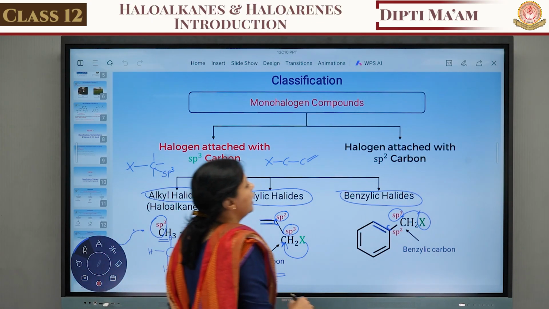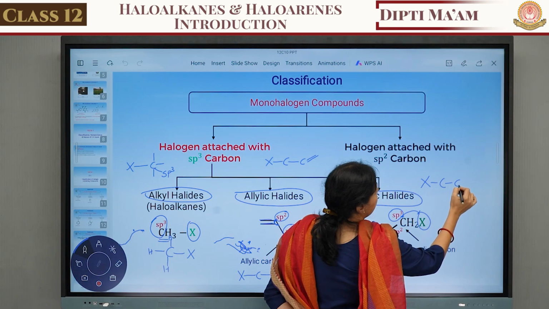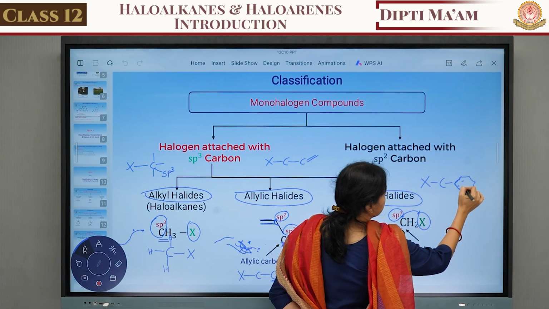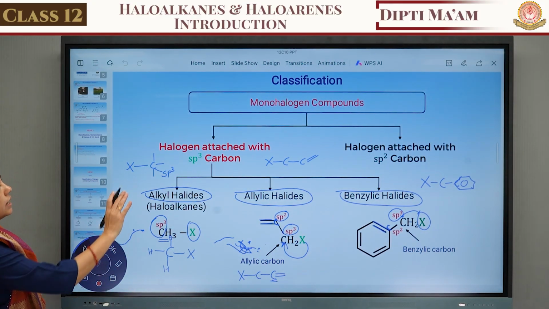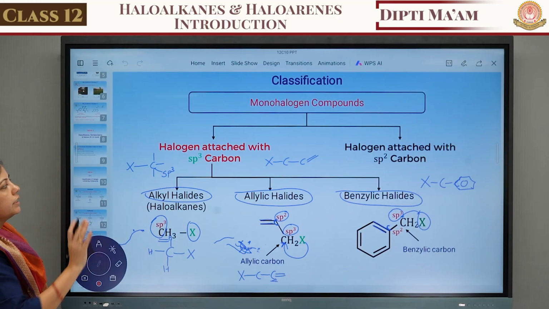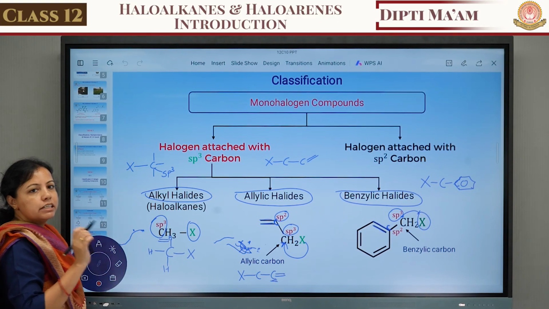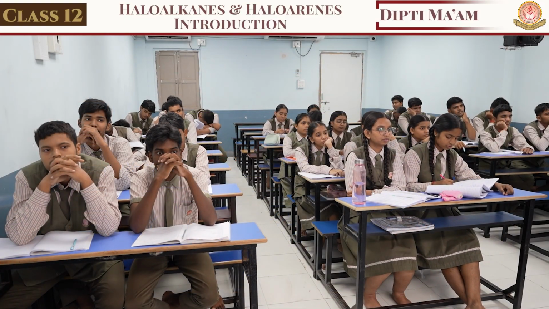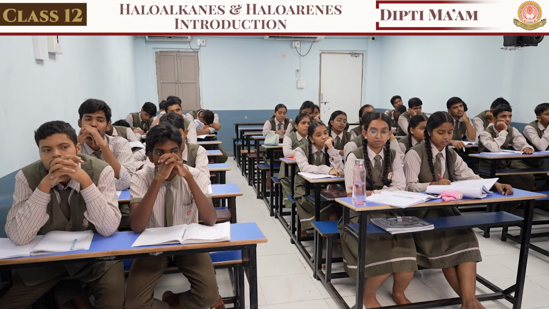And benzylic halide means the halogenated carbon is attached to another carbon which has the benzene ring. So these are the three parts of the monohalogenated compound with halogen attached to the sp3 carbon: the alkyl halide, the allylic halide, and the benzylic halide.